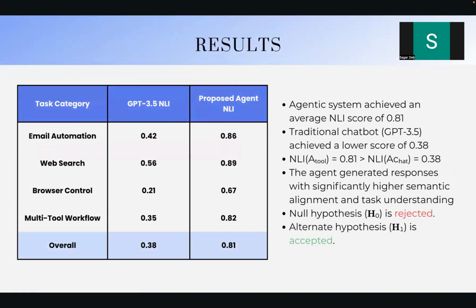So according to the result table, we found that the NLI score of 3.5 had an average value of 0.38, while our proposed agent had a value of 0.81. Thus rejecting the null hypothesis and proving that our system performs better in both the TCR as well as the NLI score.